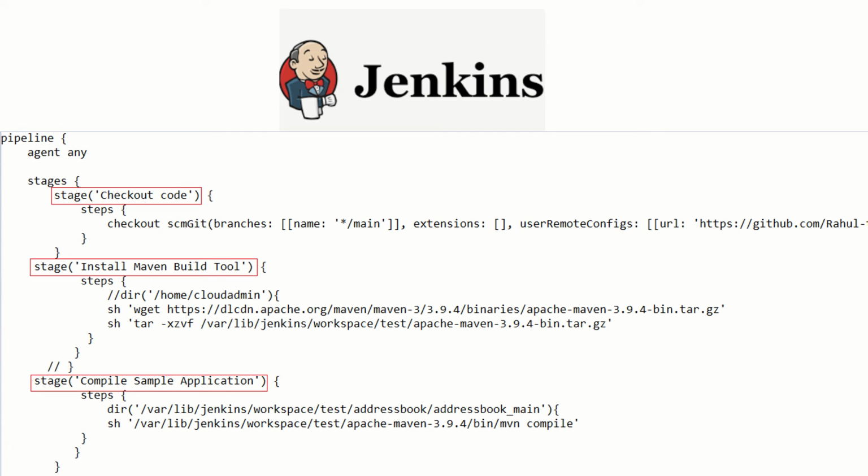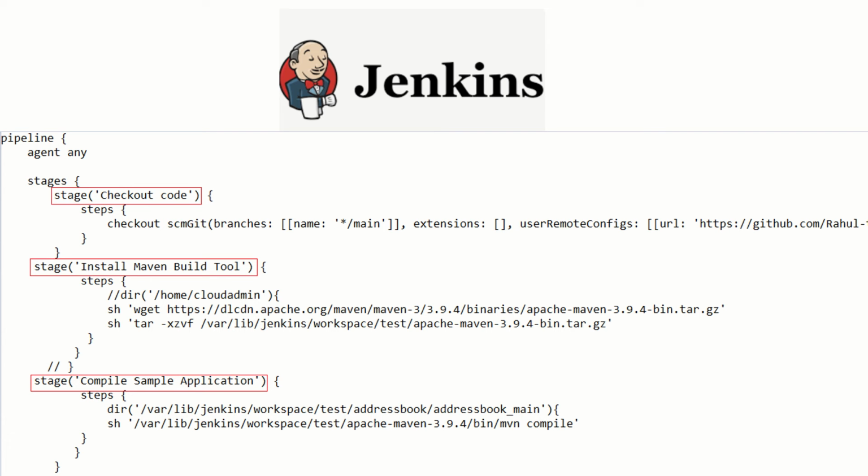So here we are using a declarative CICD syntax. There are two syntaxes in Jenkins: one is declarative, one is scripted. I mainly use declarative because it is easy to understand and easy to create. In this declarative pipeline, we'll use a sample pipeline code and then do a step-by-step creation of the complete pipeline, so that I can show you how we can create this declarative CICD pipeline.